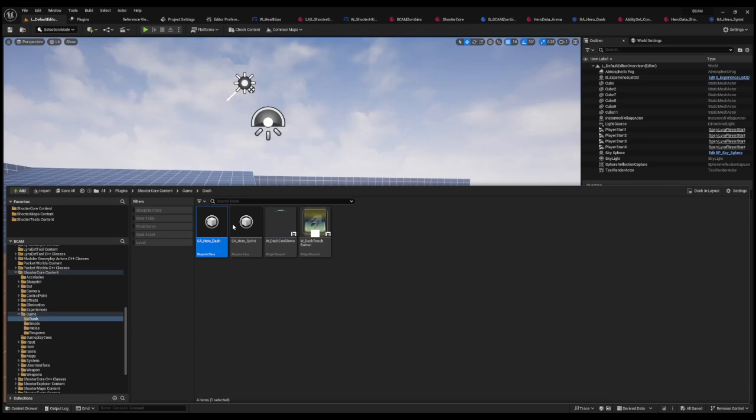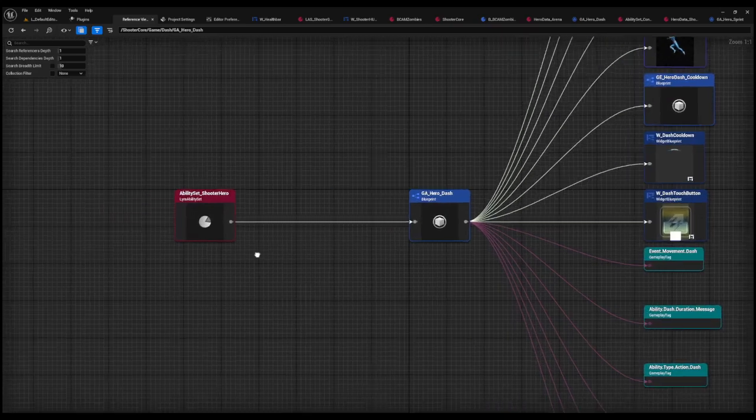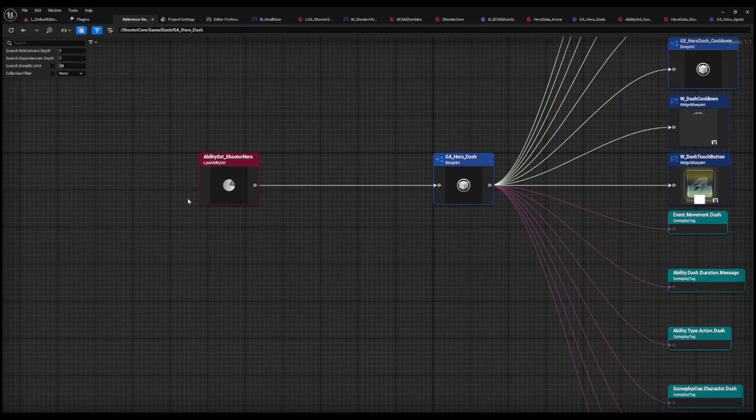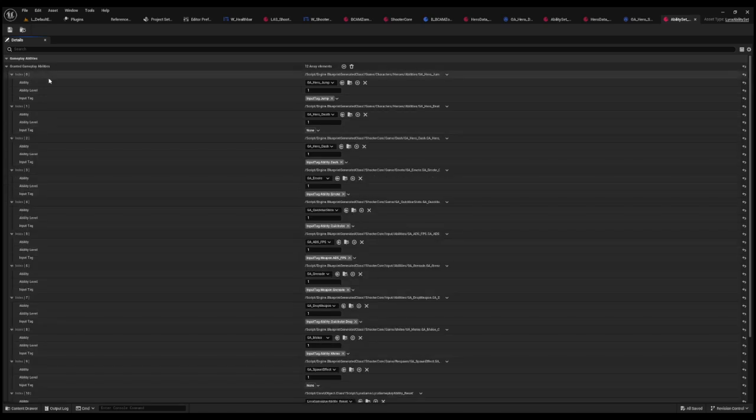we just need to tell our system, okay, where is hero dash used, right? And what do I need to replace it with? Where we need to replace it is, when we look at our references, hero dash belongs to this ability set. So if we go and edit this asset, this is where the actual meat and potatoes is in Lyra. So let's go ahead and expand everything.